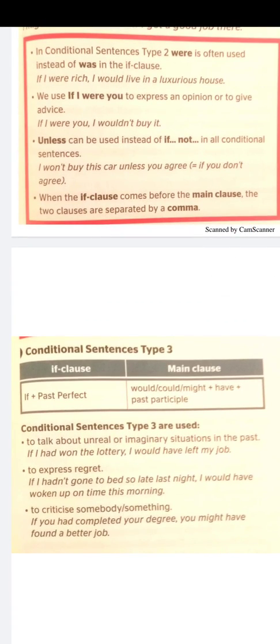Conditional sentence type 3: if past perfect, would, could, might, have, past participle. We use this type to talk about unreal or imaginary situations in the past, to express regret, or to criticize somebody. Look here, if I had won the lottery, I would have left my job. But this is an imaginary situation in the past.